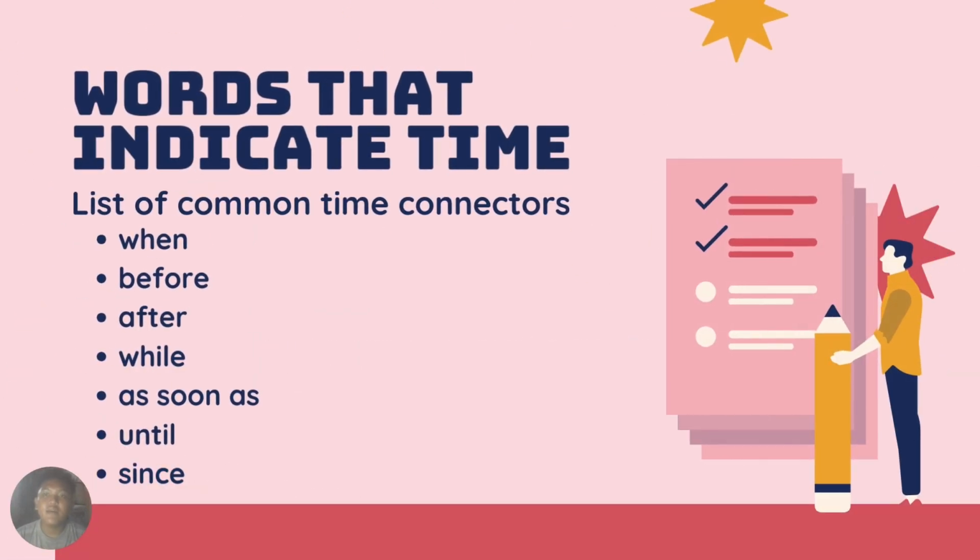This time connector acts as a bridge between two clauses, showing the relationship between the actions. There is a list of common time connectors. The first one is when, second is before, third after, and next is while, as soon as, until, and since.